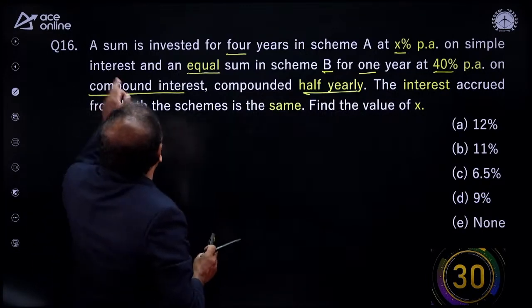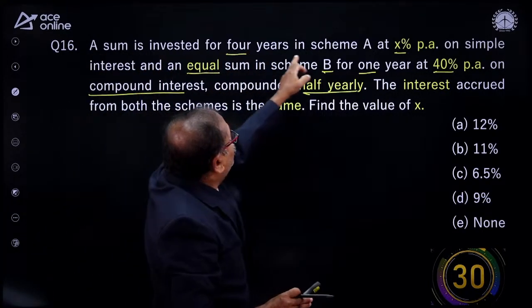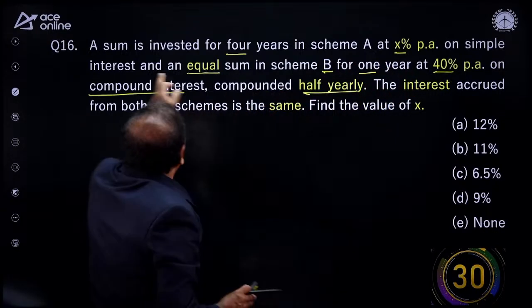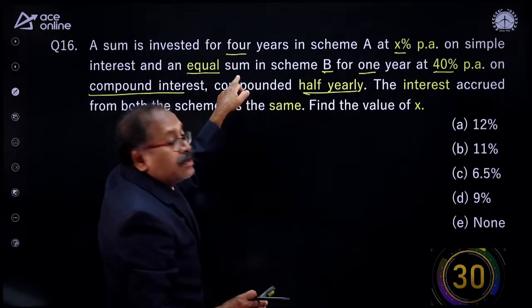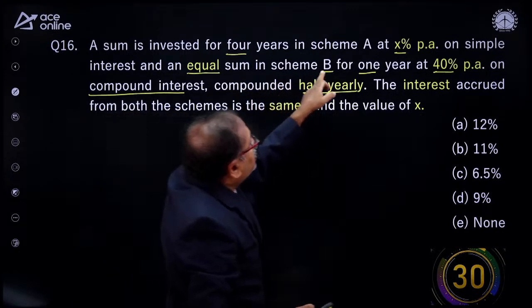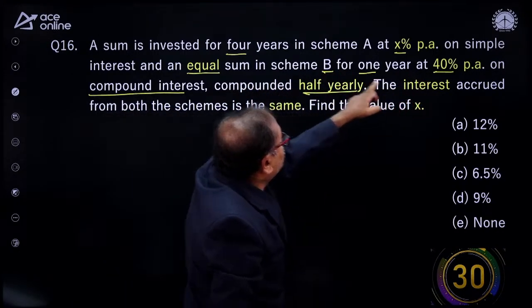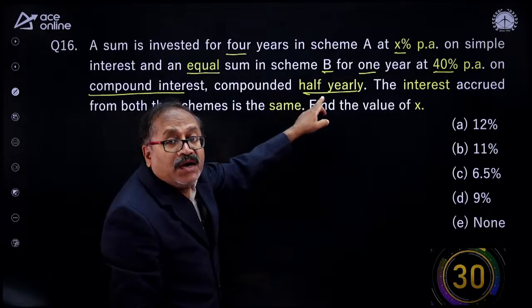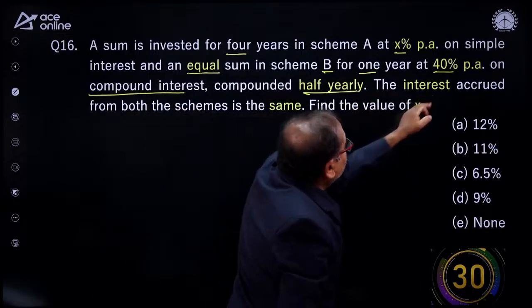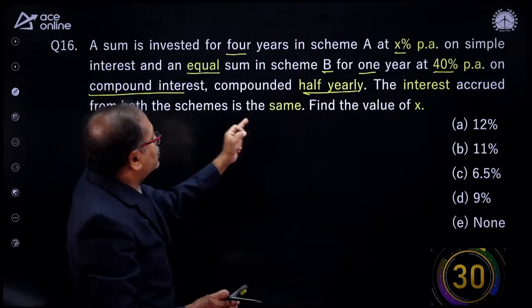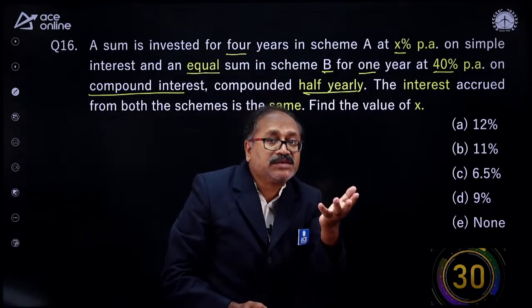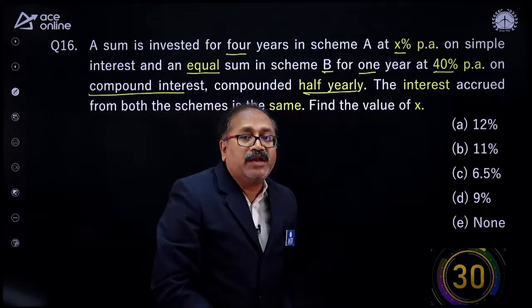So the sum is the same. The interest earned on both schemes is the same. So what is the value of X?